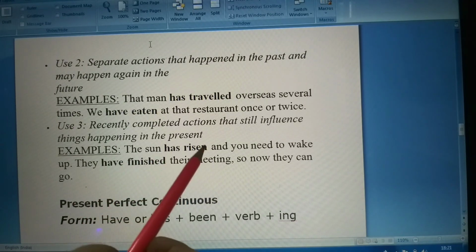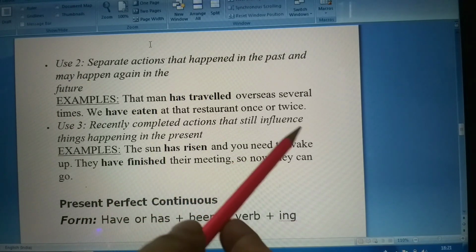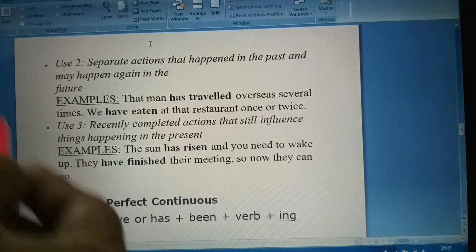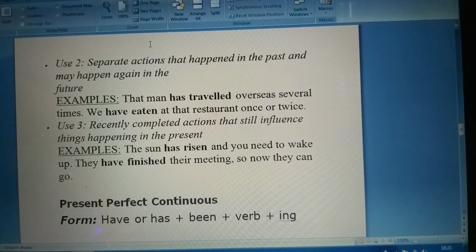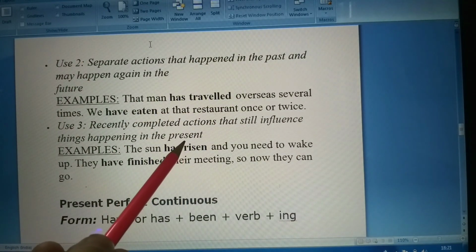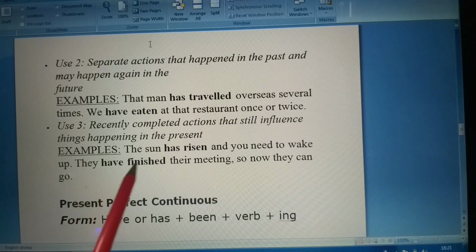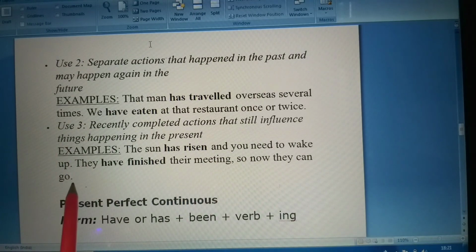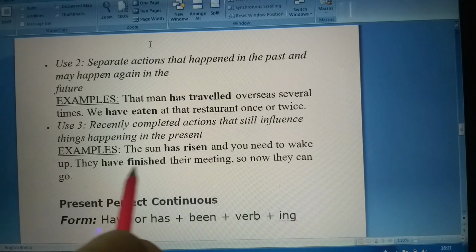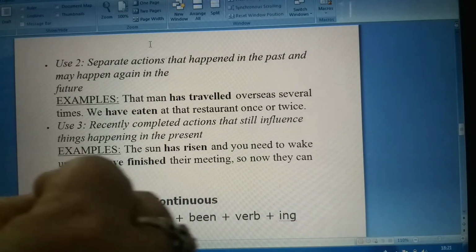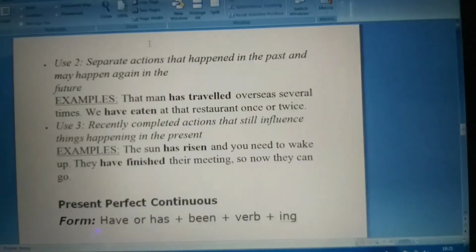The sun has risen and you need to wake up. So that is also an action that influences things in the present. They have finished their meeting, so now they can go. So here also, they have finished means the past action has been taken and now they can leave.